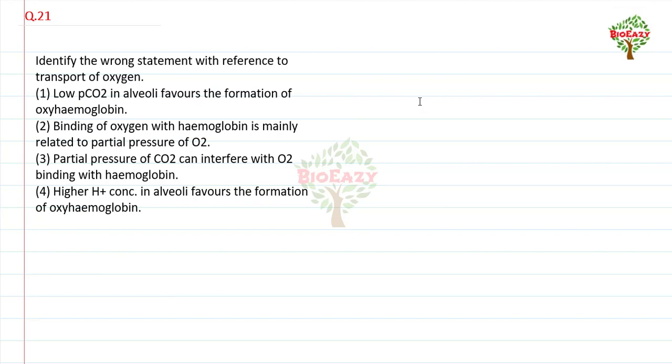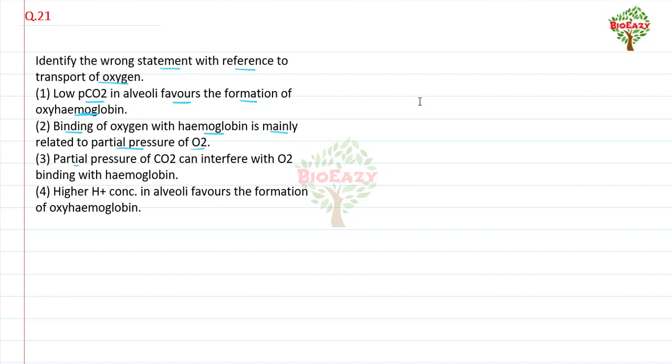Question number 21: identify the wrong statement with reference to transport of oxygen. First option, low pCO2 in alveoli favors the formation of oxyhemoglobin, this is a right statement. Number 2, binding of oxygen with hemoglobin is mainly related to partial pressure of O2, it is also a right statement.